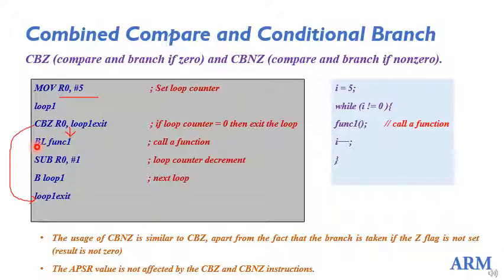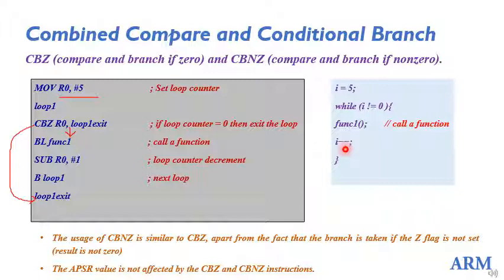Next instruction is a call to that function. So function call, as we know, the mnemonic is BL, and the function address, name of the function, function 1. Okay.